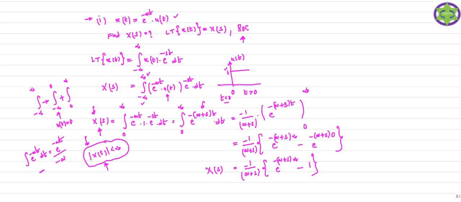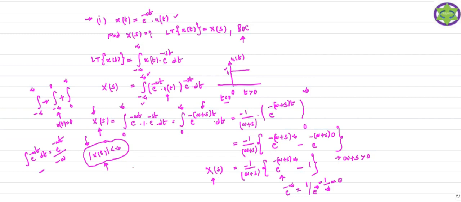Suppose I consider a plus s greater than 0. Clearly observe this formula. In this exponential term it becomes e power minus infinity. What is e power minus infinity? It is 1 by e power infinity, which is 1 by infinity, and 1 by infinity is 0. So if a plus s is greater than 0, this term vanishes. Therefore we have a finite solution for X of s.